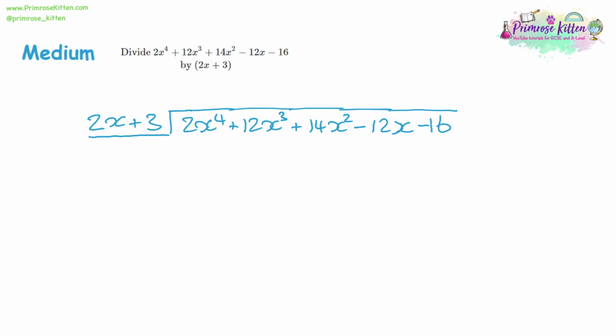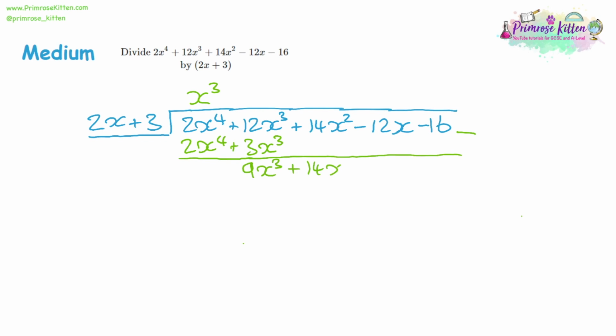So 2x divided by 2x, that's going to cancel out, so we'll just be left with x cubed. Multiply that by the divider, we get 2x to the power of 4, and we get 3x cubed. So far, doesn't seem like it's any different. That's going to give us 9x cubed, and the rest stays the same.